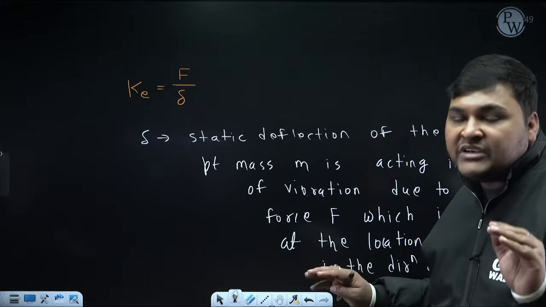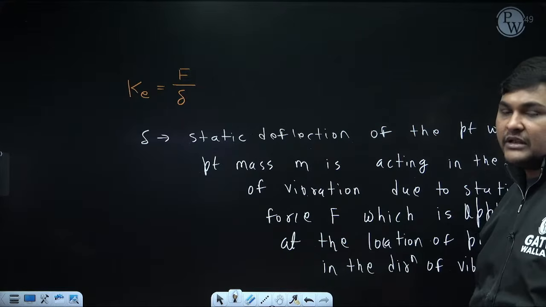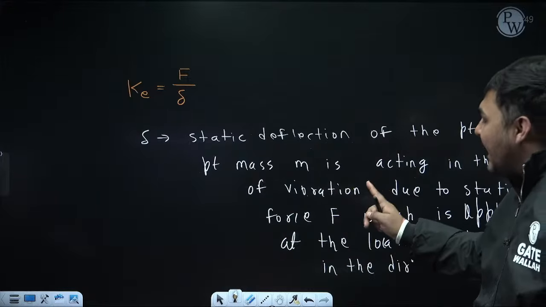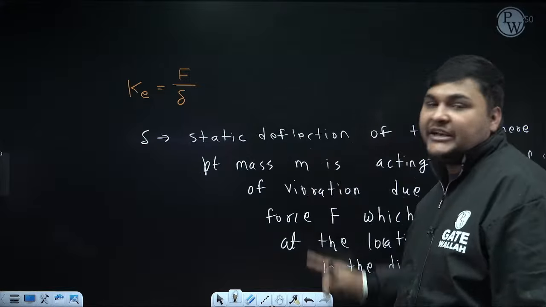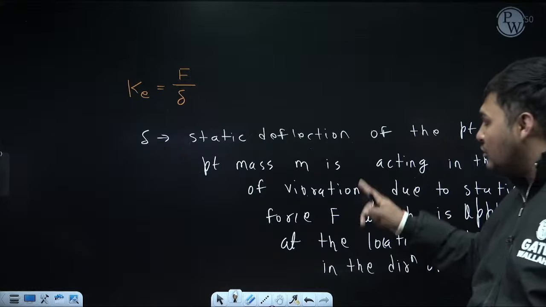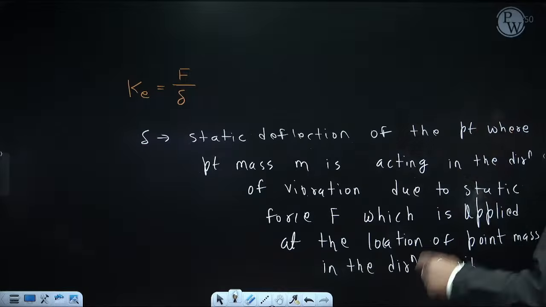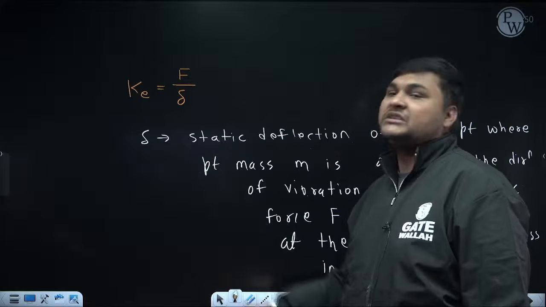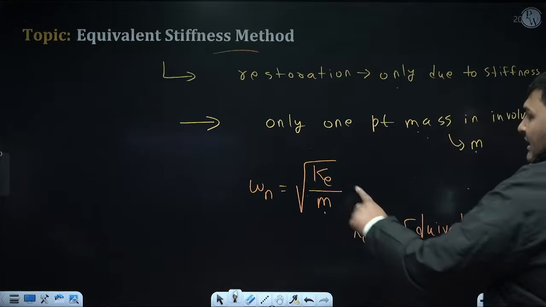Okay. After that, I have to do nothing with vibration. Only apply F in the direction of vibration. Now after that, it is the question of mechanics. Due to this static force F, we'll calculate the static deflection of the same point. Static deflection means you can use the equation of equilibrium, because I am not deriving the equation of vibration. Due to this force F, I am calculating static deflection. So calculate the static deflection of the same point where mass m is acting. Suppose that deflection I am denoting as delta. Then F by delta is known as Ke.